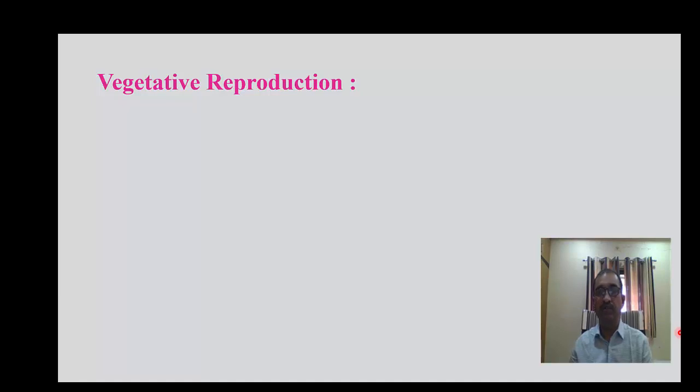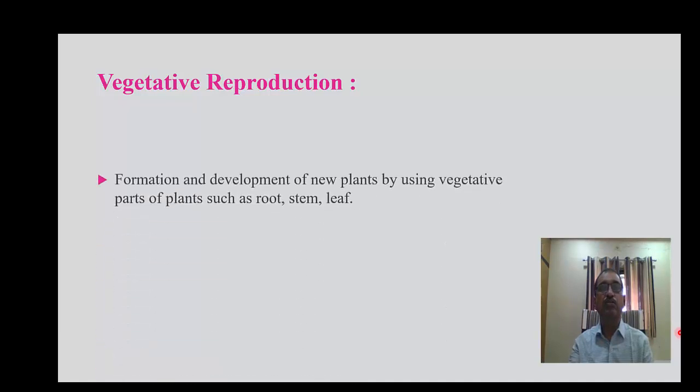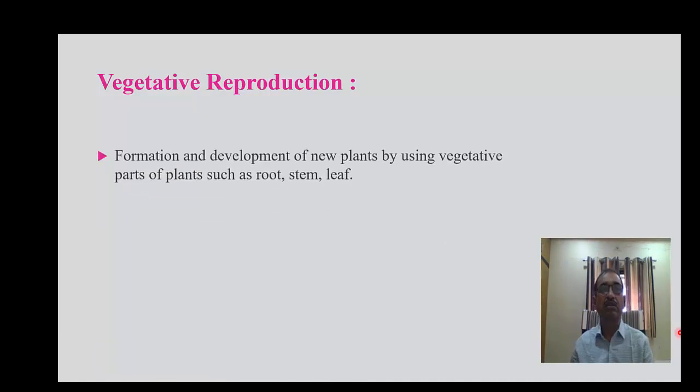Vegetative reproduction, especially in higher plants like angiosperms, asexual reproduction takes place by the vegetative method. In this vegetative reproduction, new plants are produced with the help of vegetative parts of the plant, like root, stem and leaf.